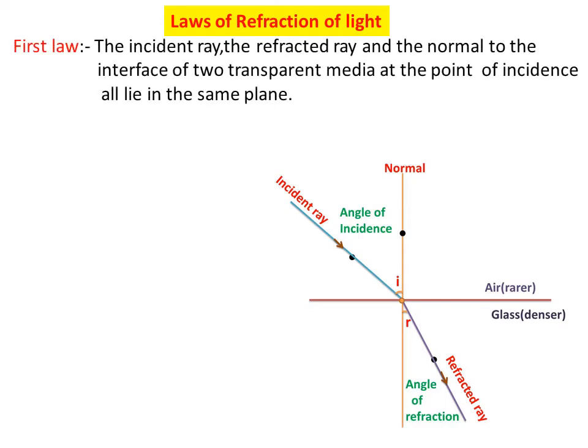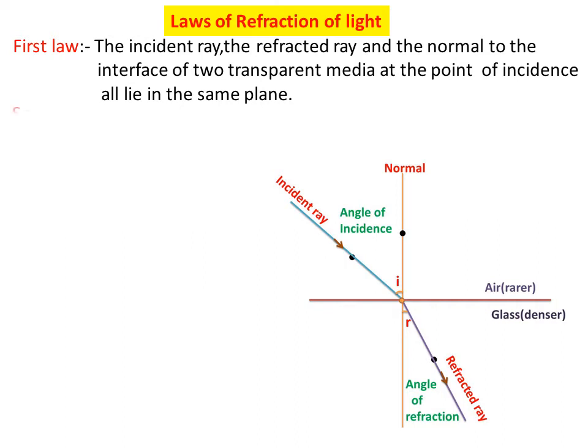First law: the incident ray, the refracted ray, and the normal to the interface of two transparent media, here one is air, rarer, and glass, denser, at the point of incidence, all lie in the same plane. You can say the incident ray, normal, and refracted ray lie in the same plane at the point of incidence.